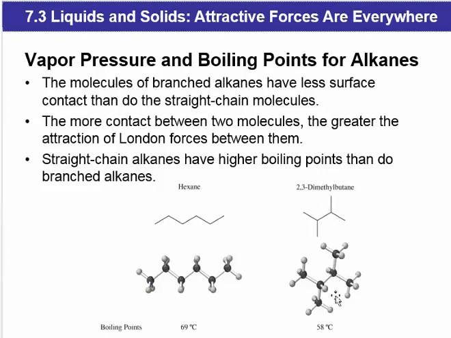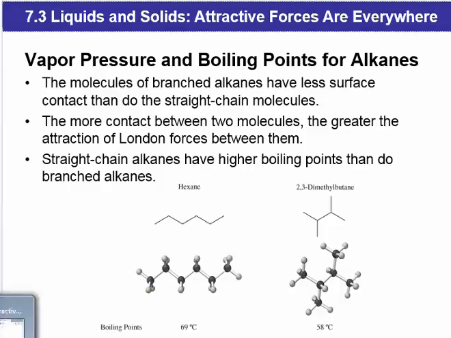2,3-dimethylbutane has a different structure, and we see the 2 and 3 carbon here are kind of tucked in the middle and sort of hidden from interacting, or stopped from interacting, with other molecules by these 4 methyl groups. So the electrons in these 2 atoms are not going to be able to interact with other atoms easily. So this has a more spherical shape, if you will, than this linear shape. And so the electrons in 2,3-dimethylbutane will not be able to come in close contact with other 2,3-dimethylbutane molecules.